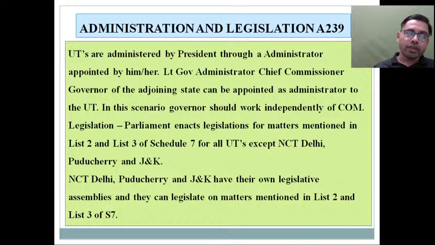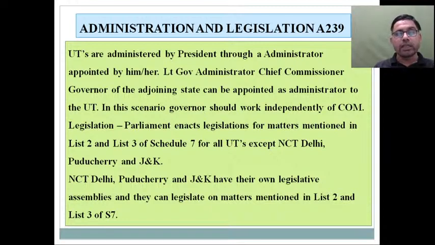Even though the Fazal Ali Commission used the term centrally administered area, it was transformed into union territories, and later on a number of new union territories were created. Presently, if you see in 2020, there are 8 such union territories that you can classify into categories.